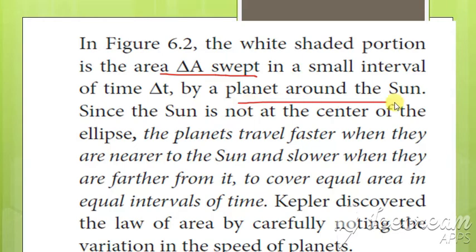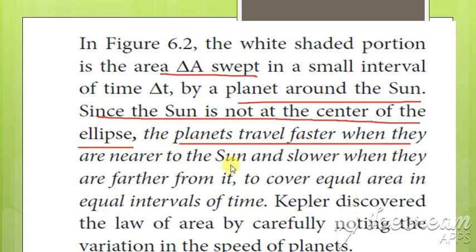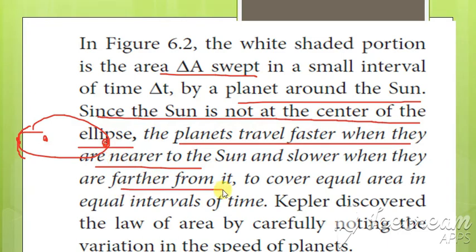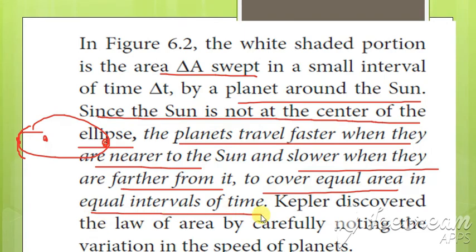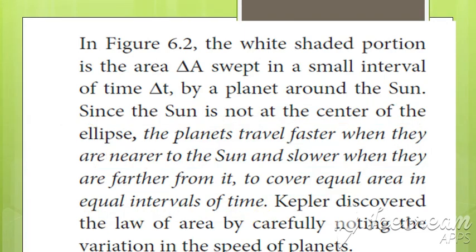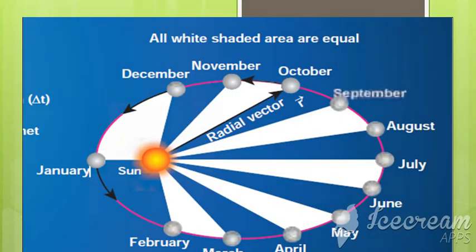Since the sun is not exactly at the center of the ellipse, the planets travel faster when they are nearer to the sun. Whichever planet is nearer to the sun travels faster, and whichever is far away moves slower, so that it is able to cover equal areas in equal intervals of time. Clear?